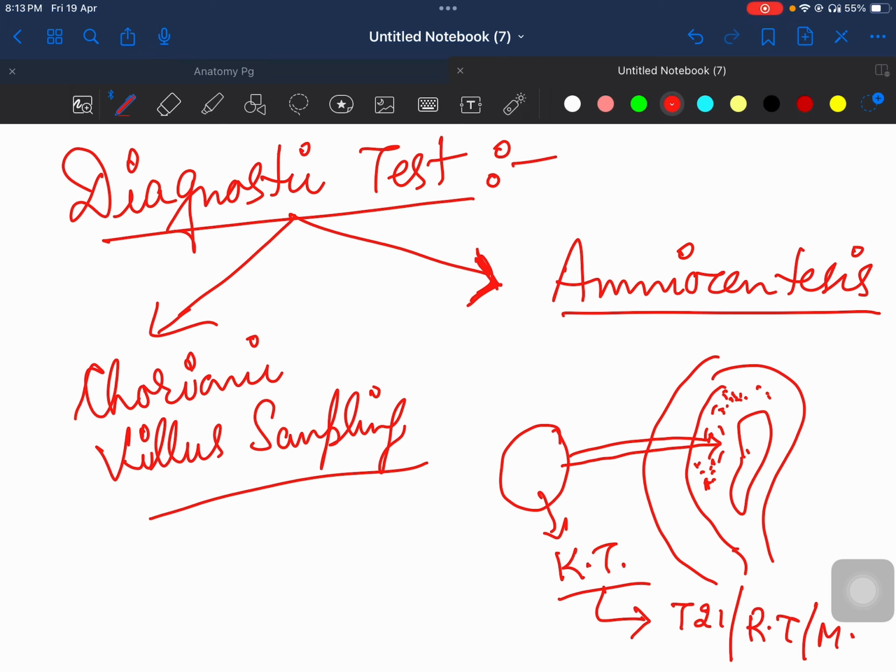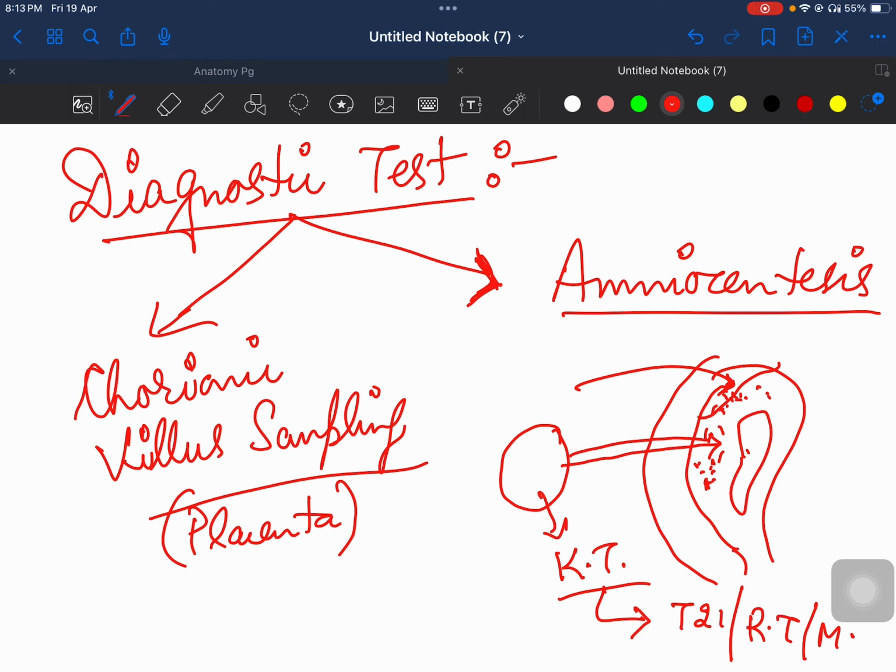So that is amniocentesis. What is chorionic villus sampling? Sometimes you will find that the amniotic fluid is very low. In that case, what you do is you get cells from the placenta, from the placenta or the cord insertion side. So when you get cells from the placenta, it is called chorionic villus sampling.